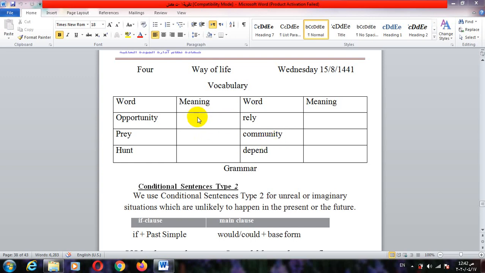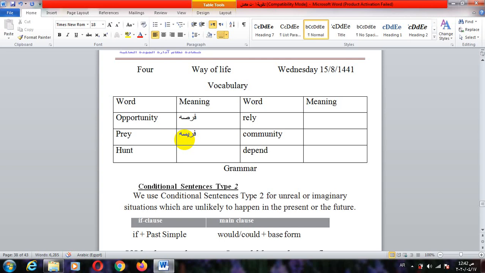If we want to translate these words into Arabic, the opportunity means a chance. This word pray is the prey, the animal which another animal killed to eat.